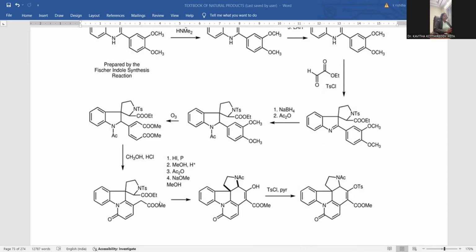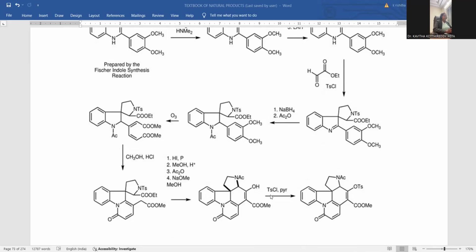And here we have HI by P, so that alpha iodination takes place in the presence of HI by P, so that alpha iodo ester generation is possible, and that subsequently participates in the ring cyclization. Once again, here a new ring originated. Already we have four rings, a tetracyclic ring system is there. This new ring formation takes place between these two terminal carbon atoms, giving rise to another six-membered ring over there. One five-membered, one six-membered, second six-membered, third six-membered. So within this molecule you can notice two five-membered ring systems and three six-membered ring systems located.